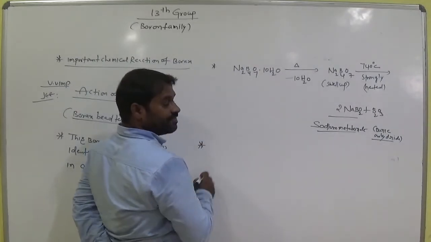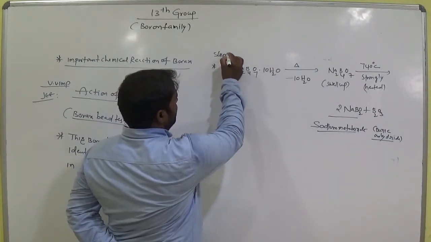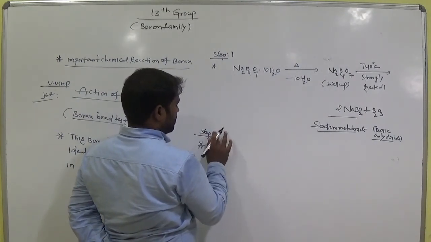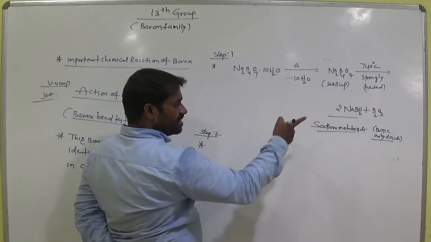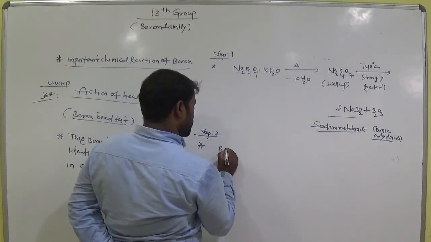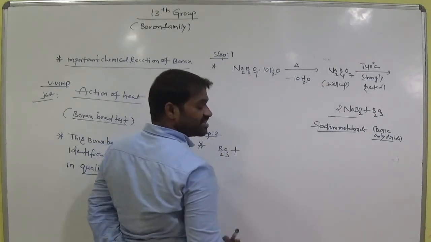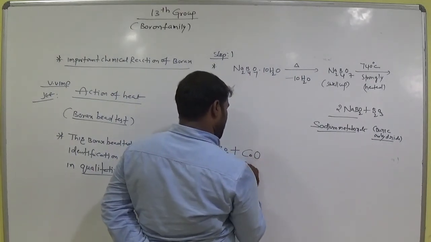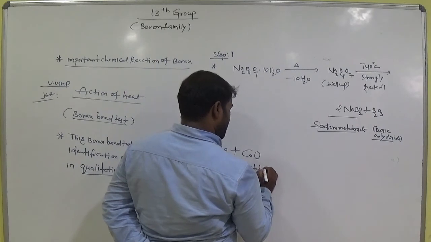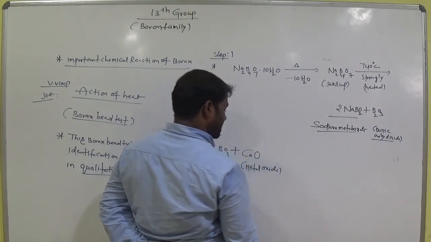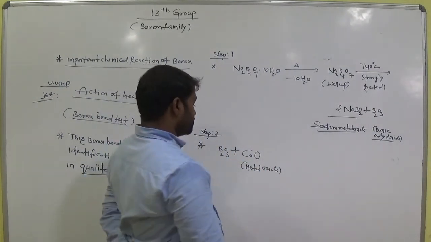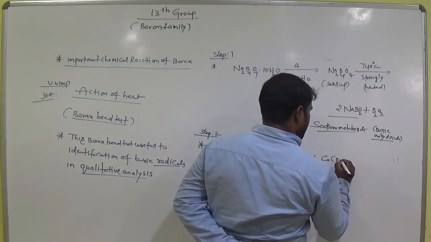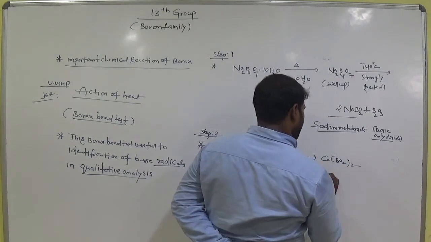In the second step, this is taken as step 1 here, this is taken as step 2. Okay. Now take that boric anhydride B2O3 and interact with metal oxides, for example cobalt oxide. What we call it is metal oxide. Okay. So it gives cobalt metaborate.